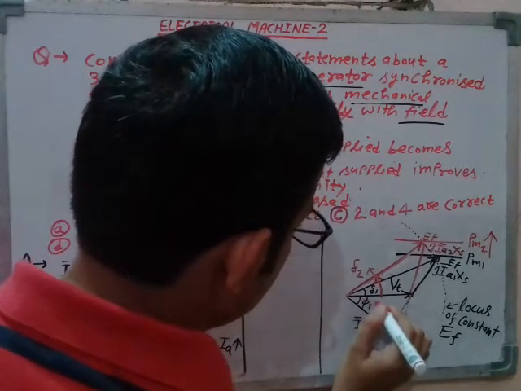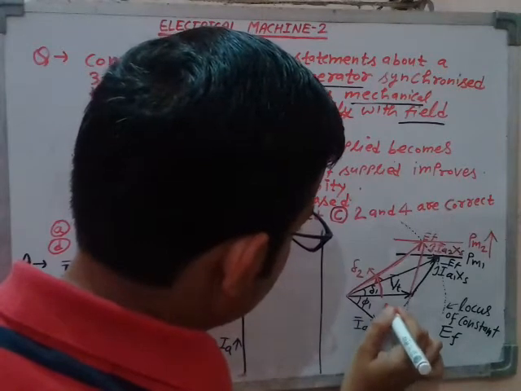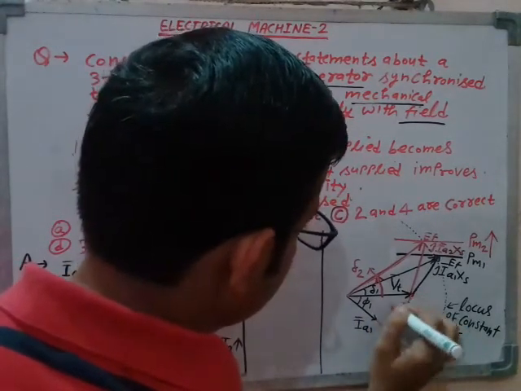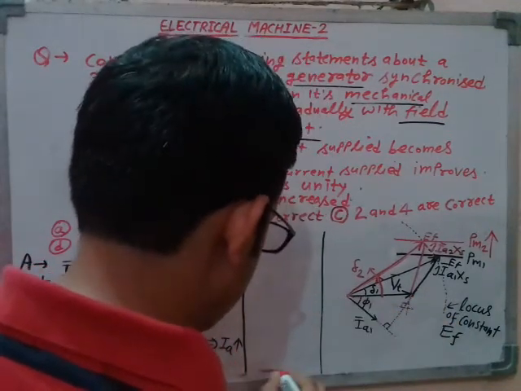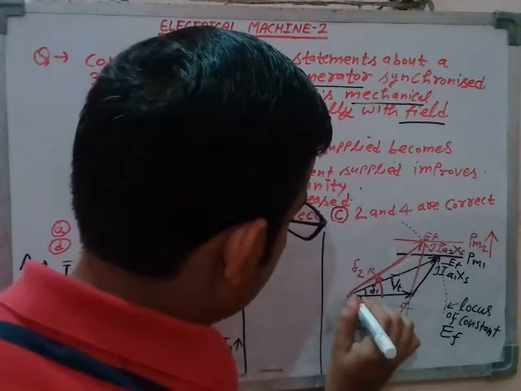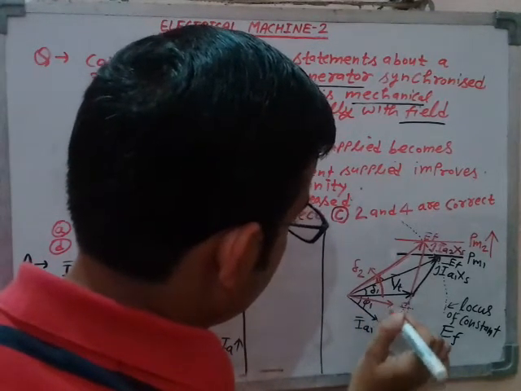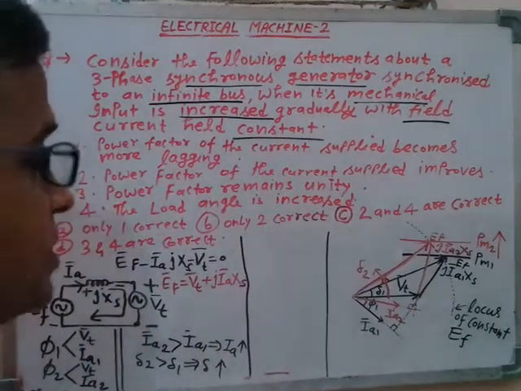If you observe a little more, you will find the armature current for the new mechanical load is coming here. This angle is 90. So the new armature current would come somewhere here. Let me call this IA2, the armature current IA2.